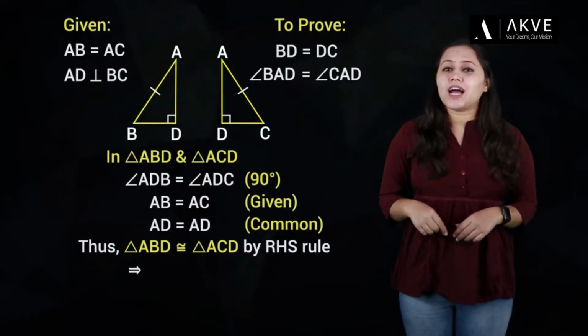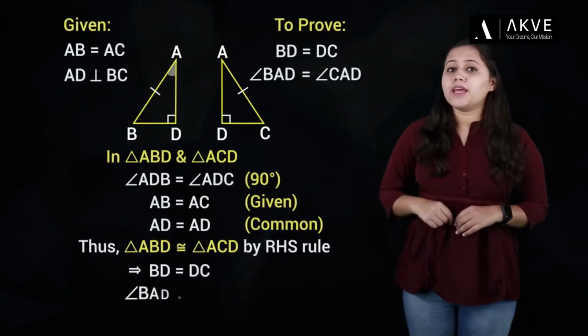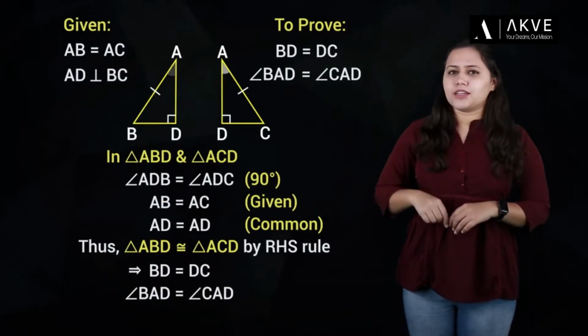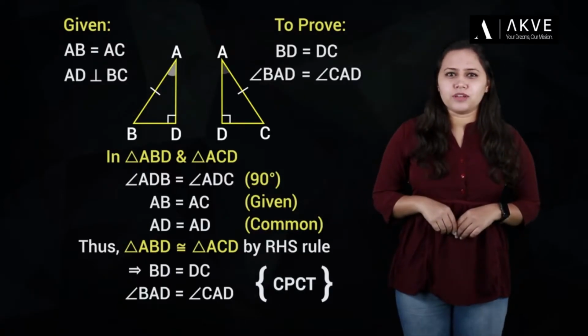So, we can say that BD is equal to DC and angle BAD is equal to angle CAD because corresponding parts of congruent triangles are equal. That was pretty easy, wasn't it? Let's take a different problem now.